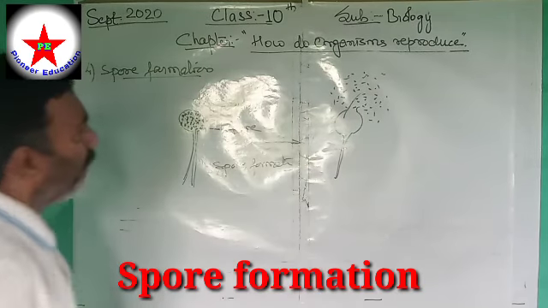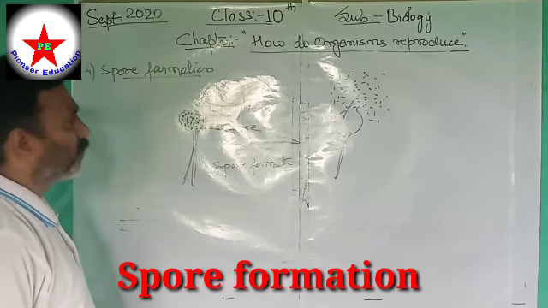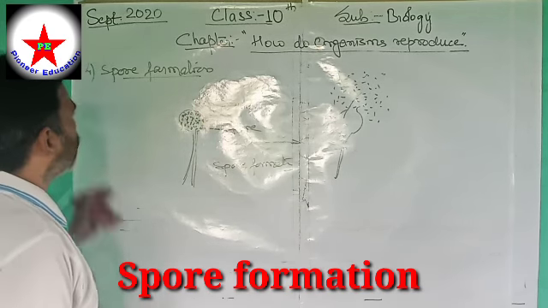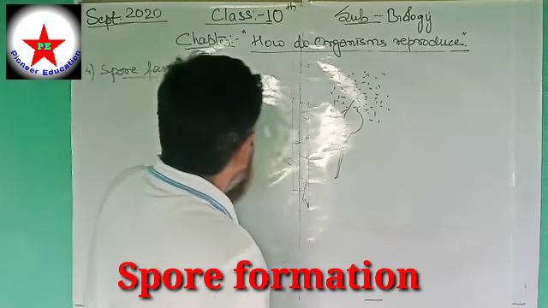In case of penicillium, a fungus, this spore formation is the process of reproduction by the asexual method.